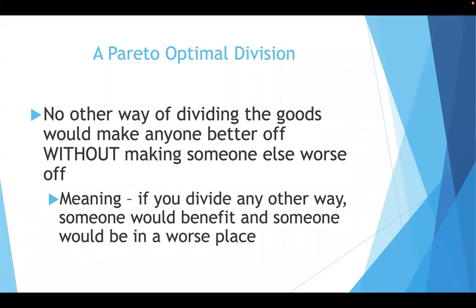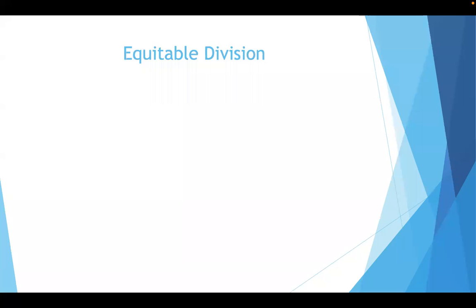So breaking this down, if you divide the stuff any other way from the Pareto optimal division, someone would benefit and someone else would be in a worse place. So this is like the only possible way for everybody to have a fair division. Now, that could also be envy-free, but not necessarily. It's just the most fair in terms of not making someone else worse off.